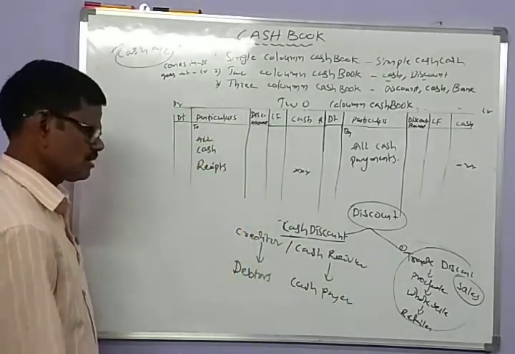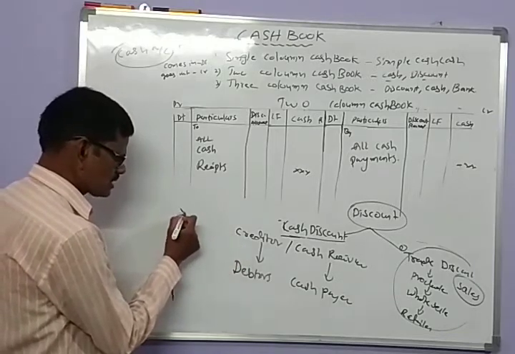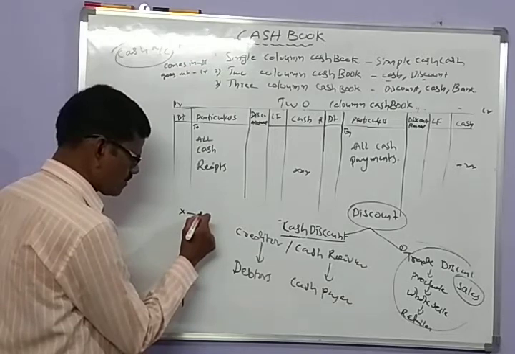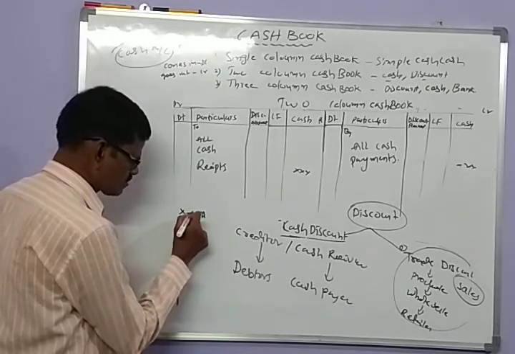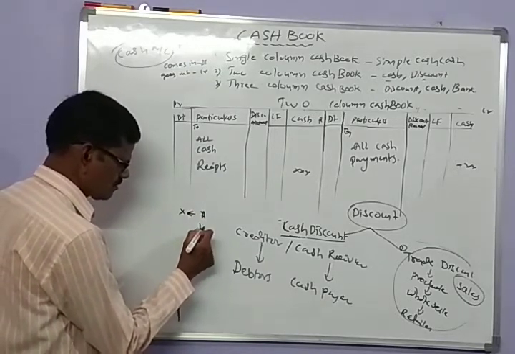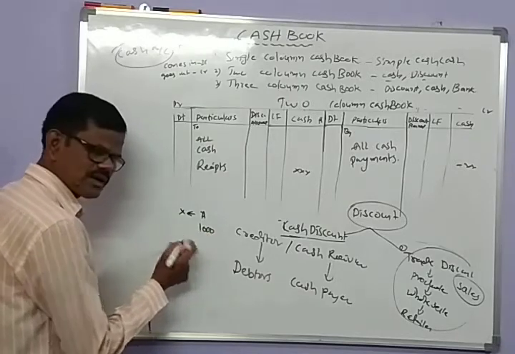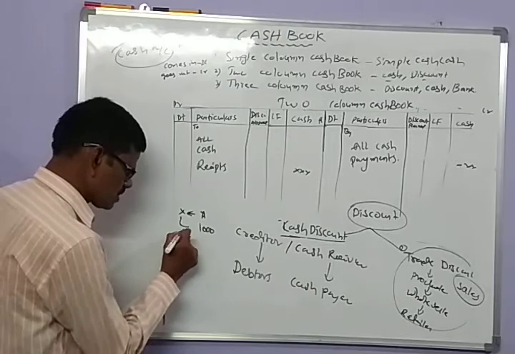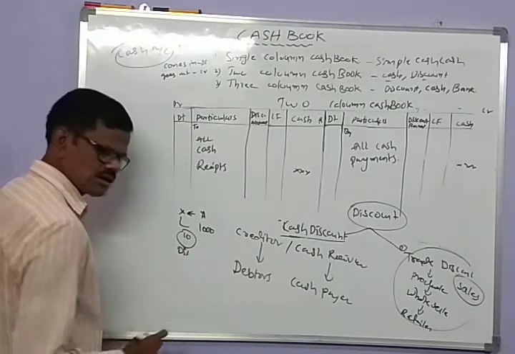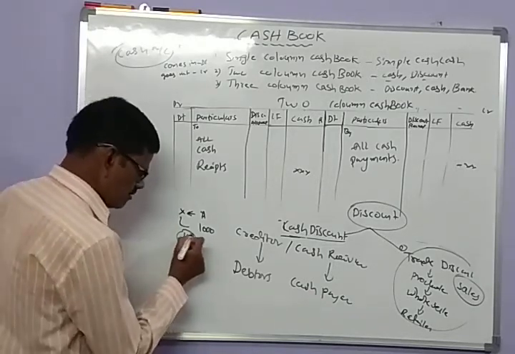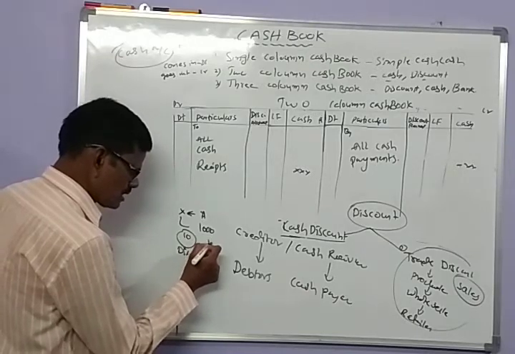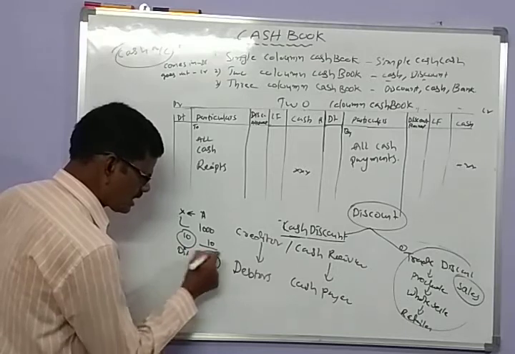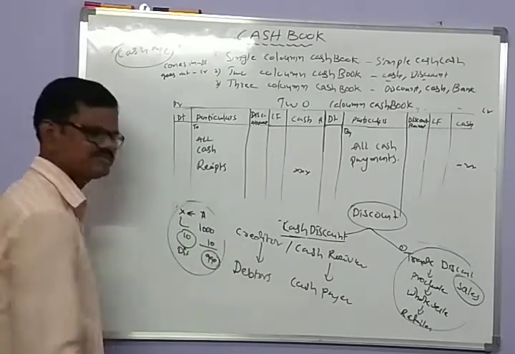Suppose a person A has taken a loan of 1000. At the time of clearance of the loan, the creditor allowed 10 rupees cash discount. Then A has to pay 990 and clear this debt.